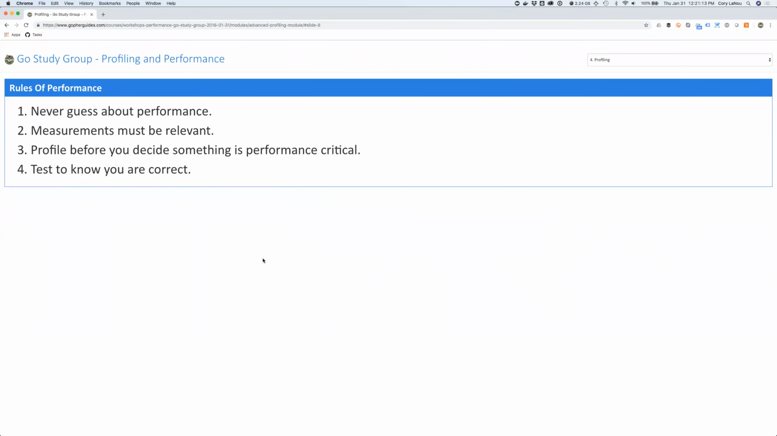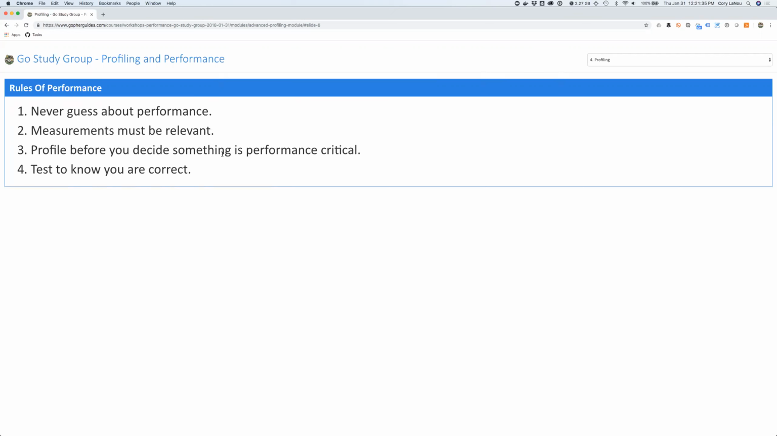So the rules of performance, I think these actually come from Dave Cheney, believe it or not, is never guess about performance. The measurements have to be relevant, meaning they have to be meaningful enough to look at and go, yeah, this is a big enough measurement that I can actually tune it or make some type of estimate about it. You want to really profile before you decide something is performance critical.